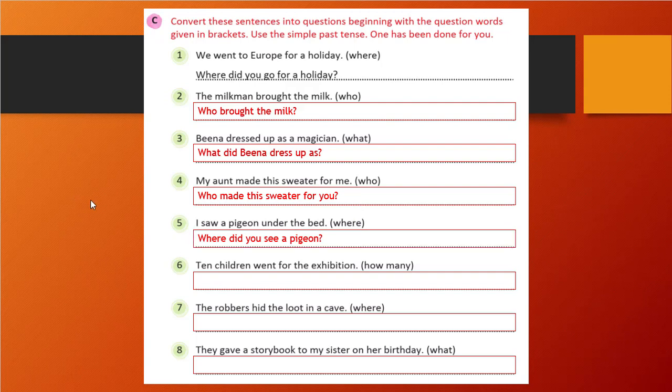That is the question. Similarly, the sixth one, you see: how many children went for the exhibition. How many children went for the exhibition? Here we have not written did, so what will we write? The verb in the second form. Okay. The robber hid the loot in a cave. Where did the robbers hide the loot? That is the question. Where did the robbers hide the loot?